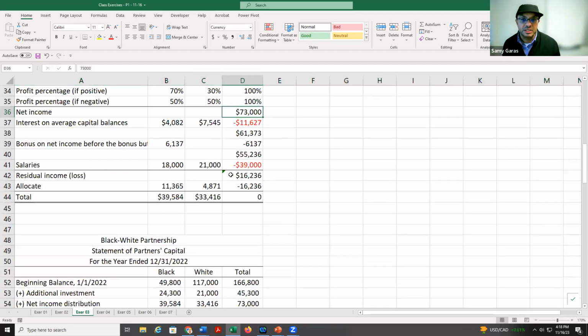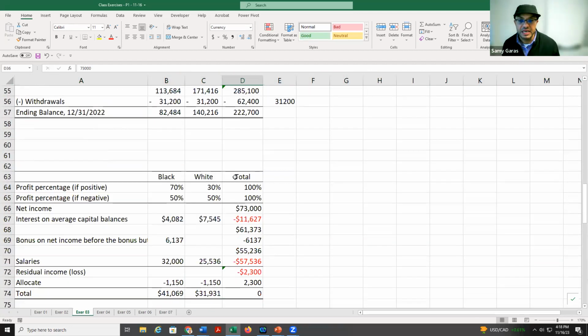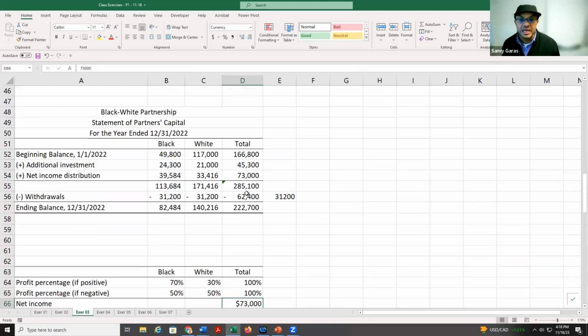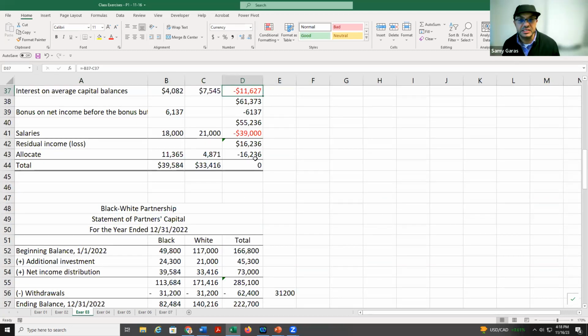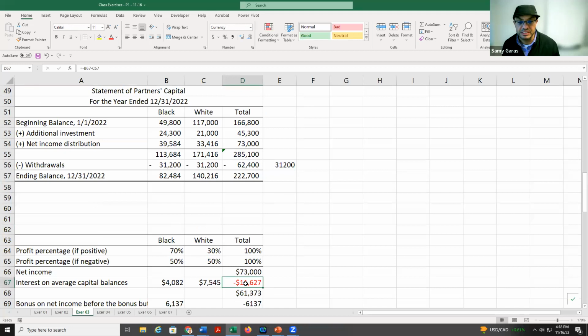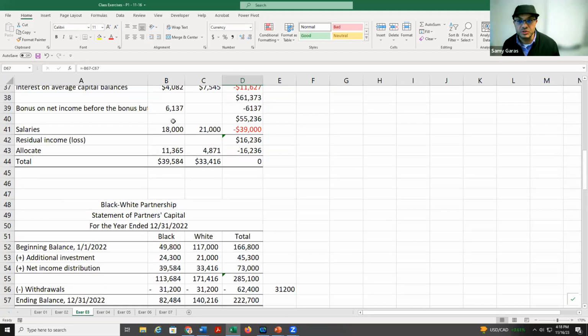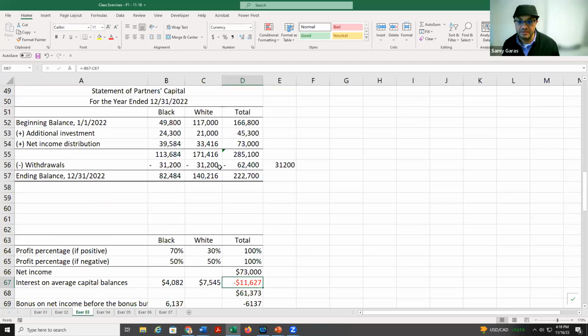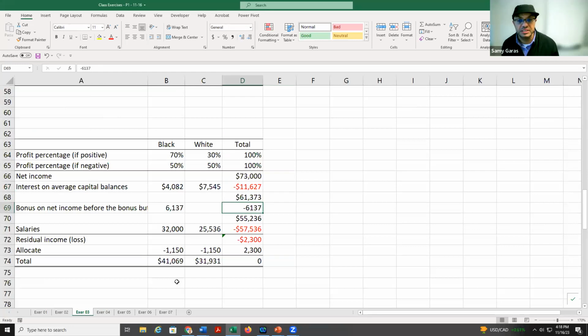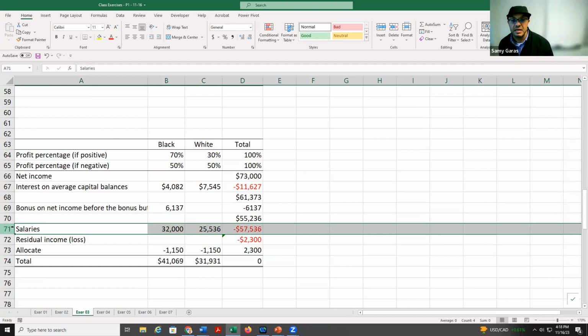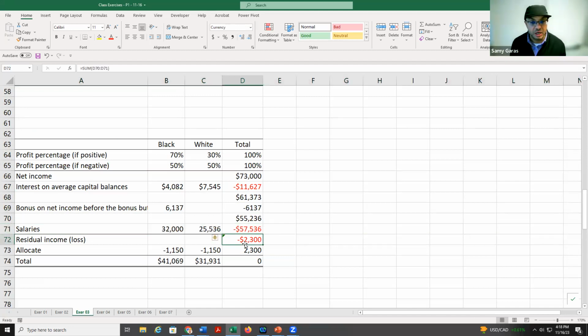So here I started by 73, and here I get 73. Here I have 11,627, here also the same. The bonus also 6,137, and it's here 6,137. The only difference will be here in the salary. So because the salary is too big, I end with a loss.